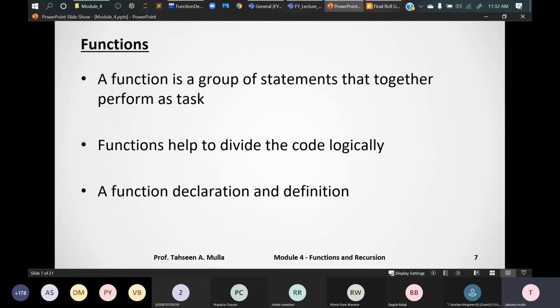Now, what do functions do? Initially, for designing a structured program, we said that we need to divide our program into smaller subprograms. Now we cannot store smaller programs in different files, right? Our entire application will be stored in a single .c file. So how are those codes divided? With the help of functions, we divide our code logically, not physically. That means the parts are divided logically depending on these functions, right?